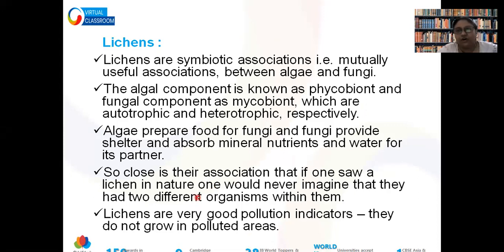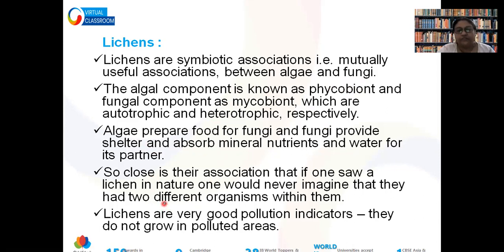So next we will talk about lichens. Lichen is not a single organism. That is why it is very difficult to classify and make it fit in the five kingdom classification. They are a symbiotic association of algae and fungi. The algal component is called phycobiont and the fungal component mycobiont. Algae produce the food and fungi provide shelter, and are also helpful for absorption of minerals, nutrients, and water. So if you look at them, it is almost impossible to understand that they are two different organisms.